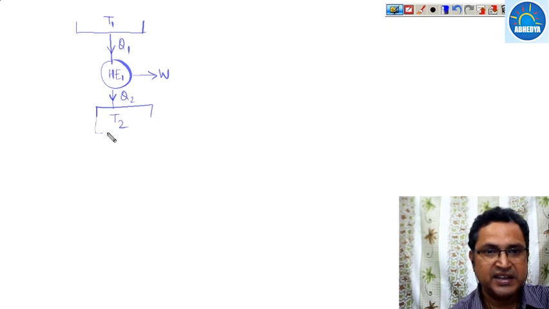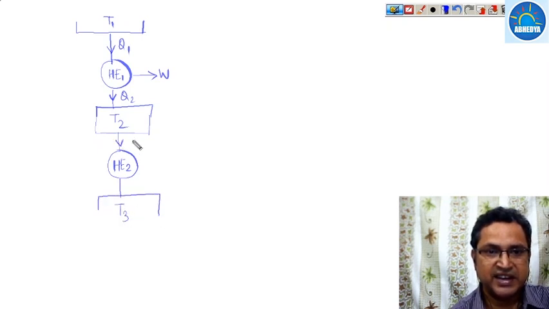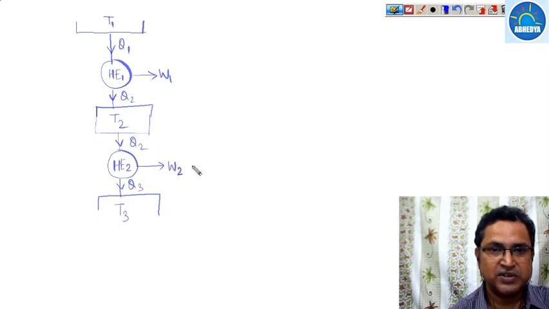Another heat engine works between the temperature limits T2 and T3. Let us assume this is heat engine 2, and it takes Q2 amount of heat and rejects Q3 amount of heat. This gives you W1 work and that gives you W2 work.